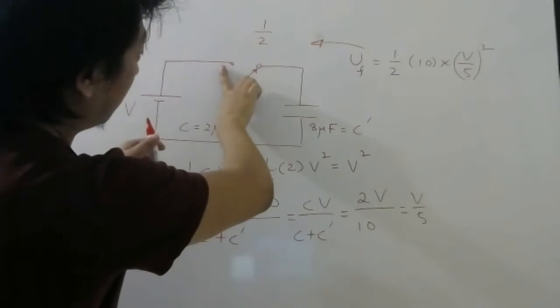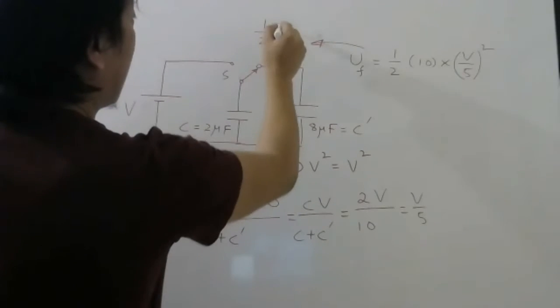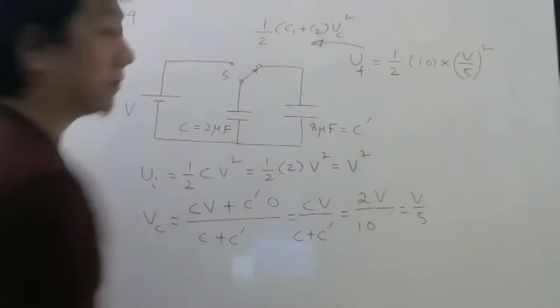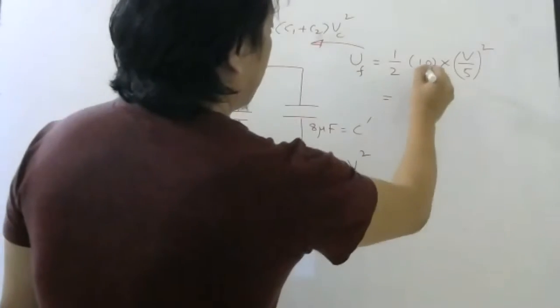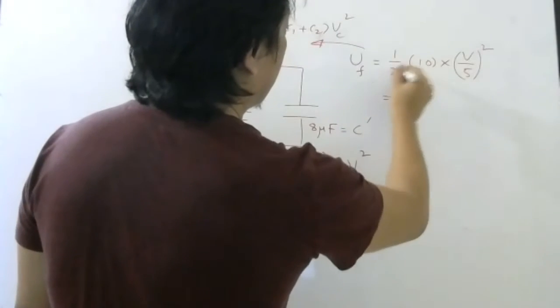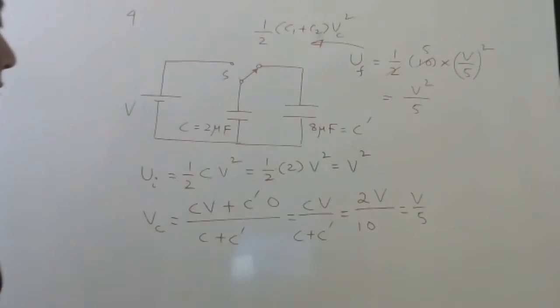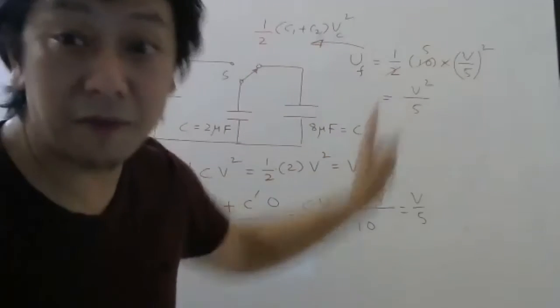Final means once you bring the key this side, then these two will be in parallel. So half total capacitance common potential square, this formula I have used. So this will be V square by 2, 5 twos are 10, 1 5 here will cancel. So V square by 5. So initial energy was V square, final energy is V square by 5.